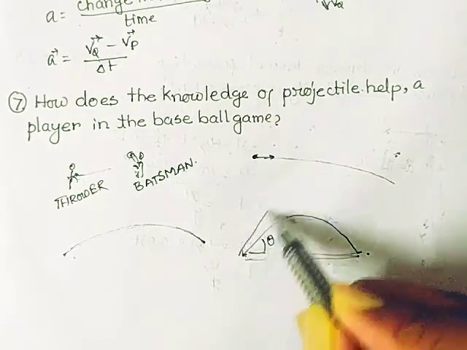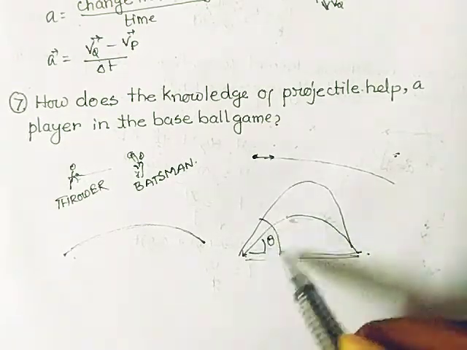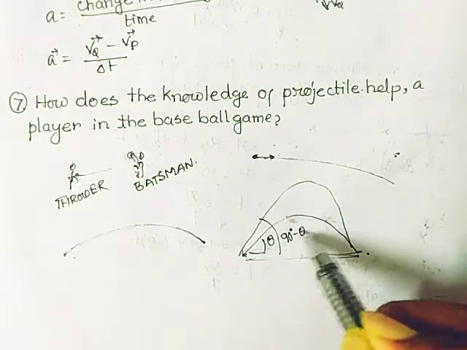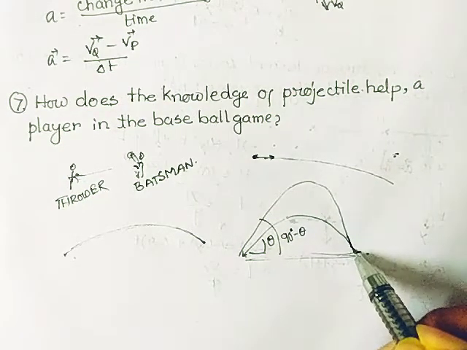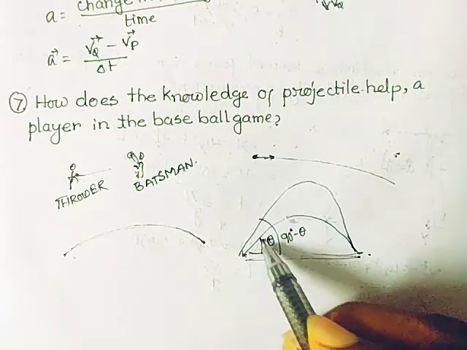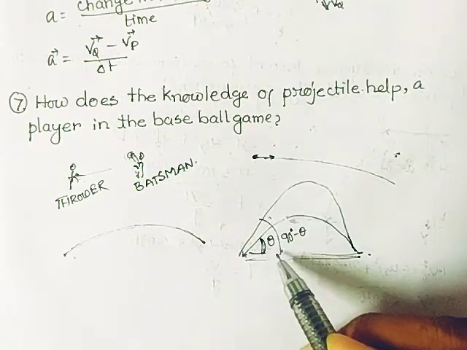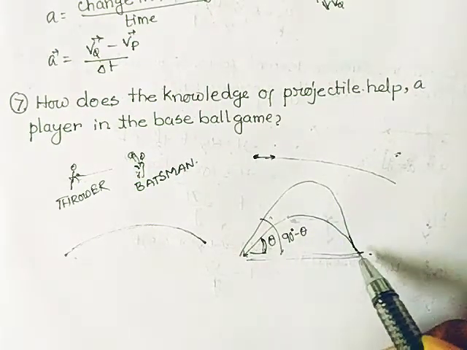If you throw the ball at an angle 90 degree minus theta, it will also reach here. The range is the same. We have seen this: for complementary angles, the range remains the same. So if he throws at 30 degree, or at 60 degree, in both cases it can reach the hitter.